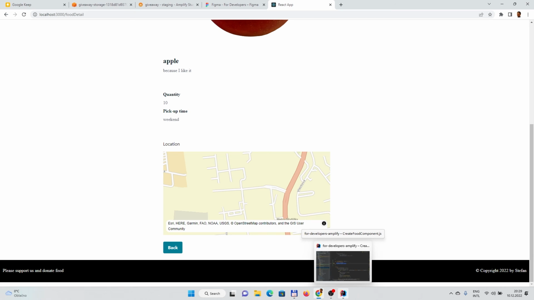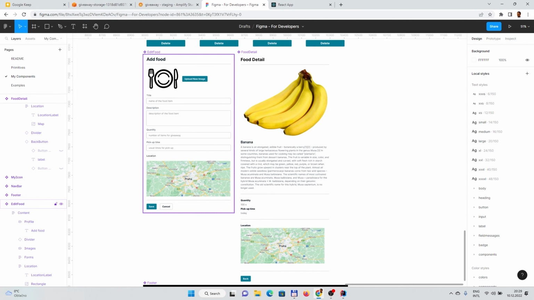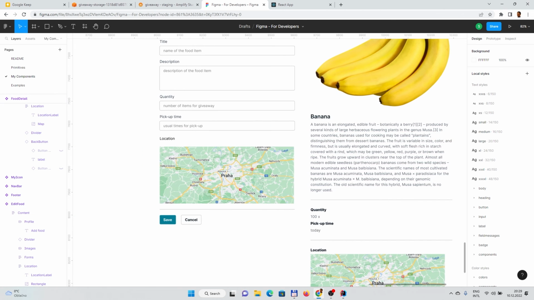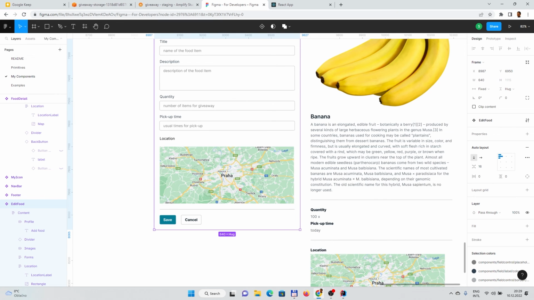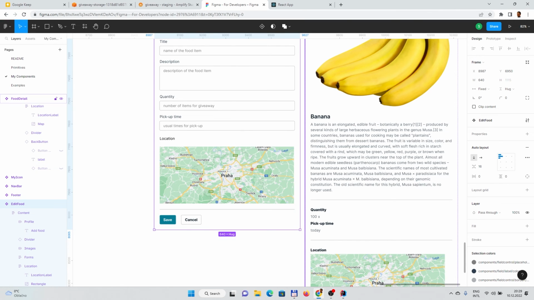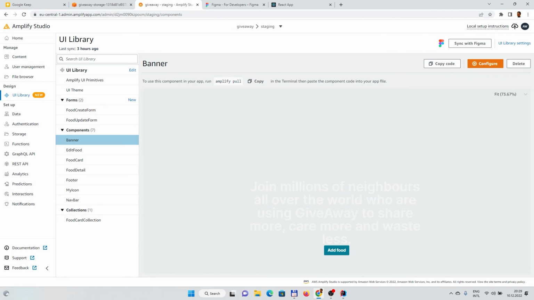And let's jump into the code, or maybe let's jump first into the Figma, because there also I did some updates. So in the Figma design, I updated the components, so it has a map which is generated via some plugin. If you look into plugins, there is some plugin which you can install. It's called Map Maker, and if you use this plugin, you can generate this map and paste it into the Figma design. As well, here I modified a bit the design, and obviously it was synchronized to the UI library and then synchronized into the code.